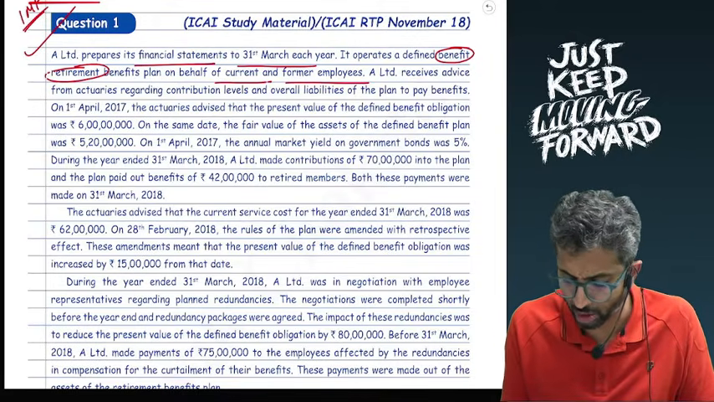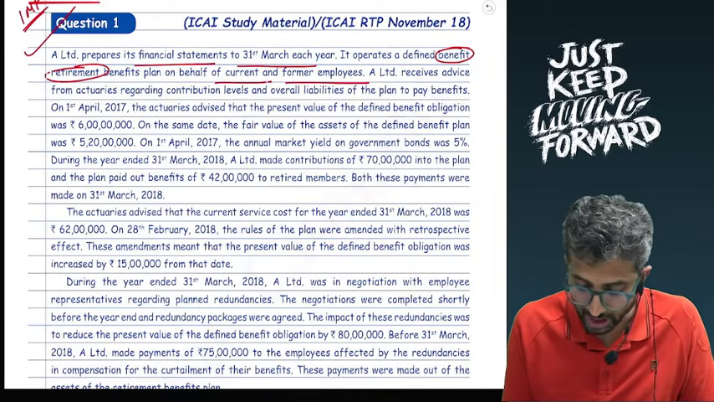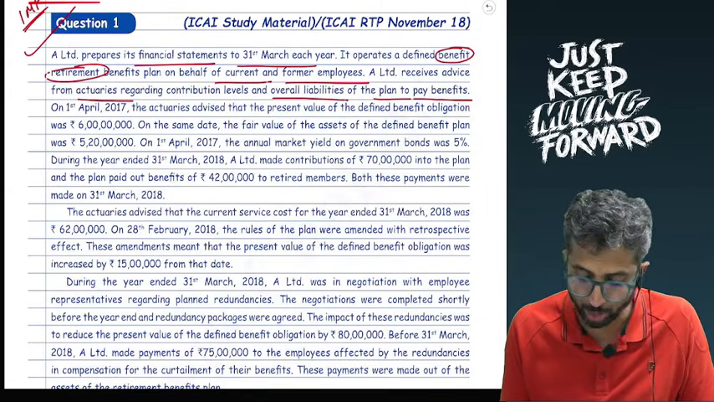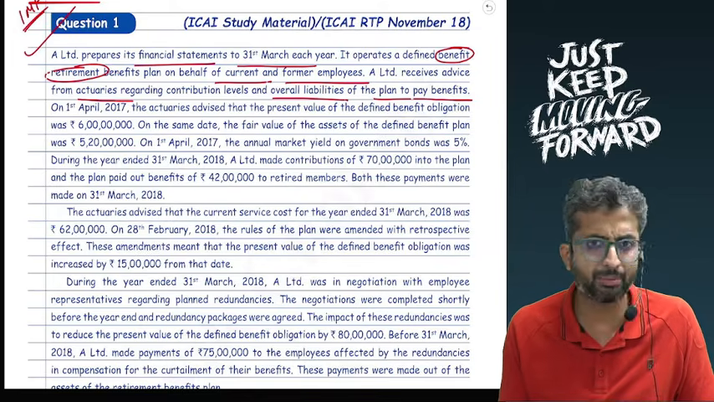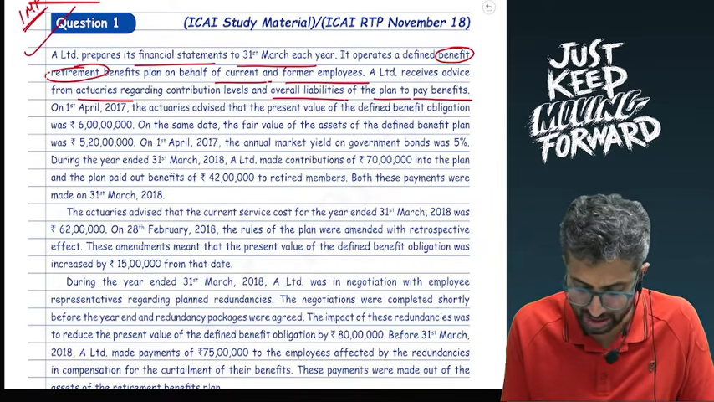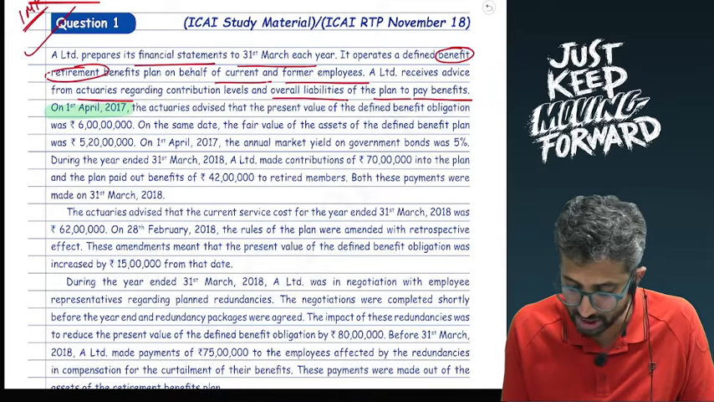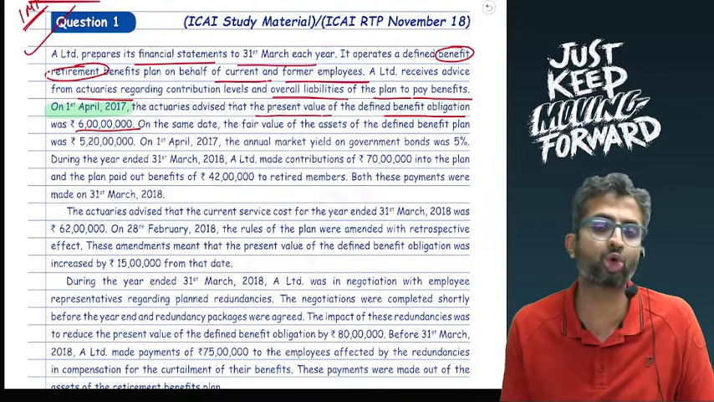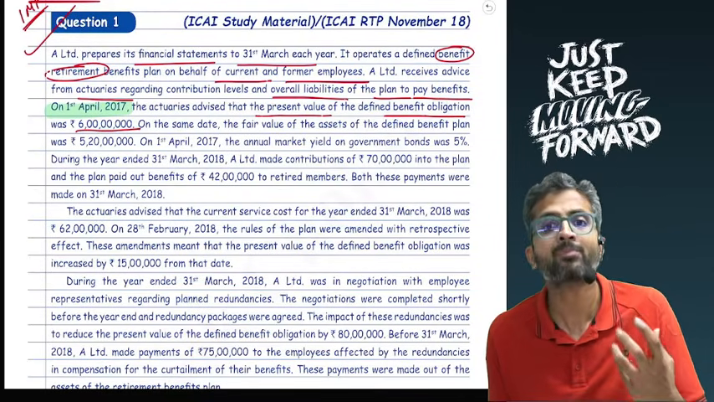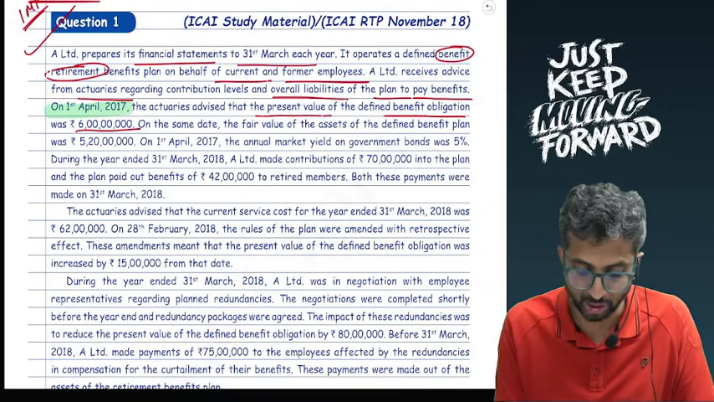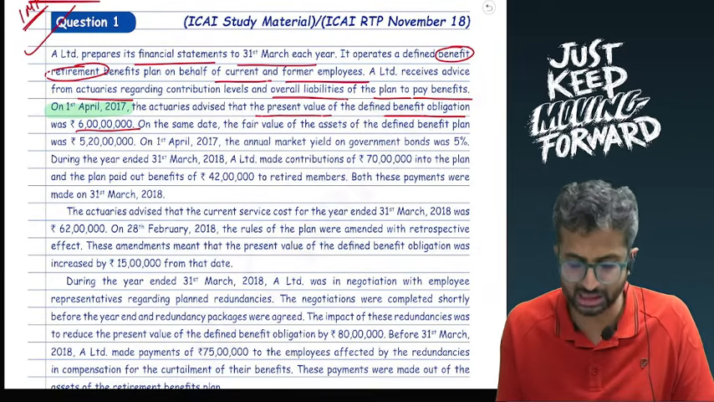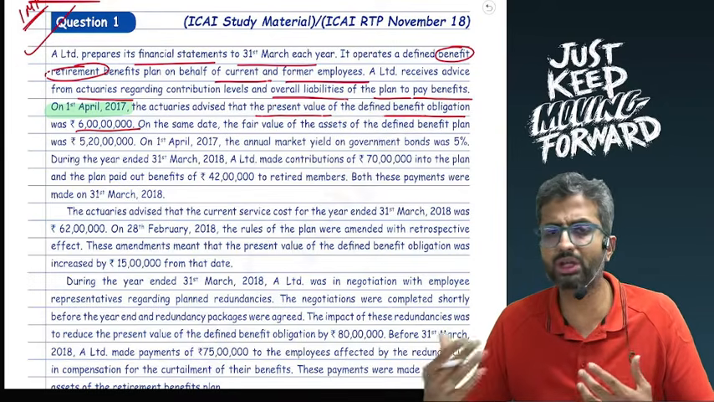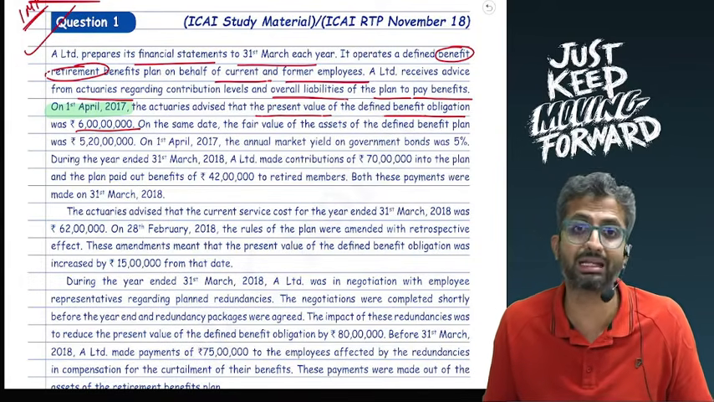On behalf of current and former employees, A receives advice from actuaries regarding contribution levels and overall liabilities of the plan to pay the benefits. So I'm taking the services of an actuary. On 1st April 2017, the actuaries advised that the present value of the defined benefit obligation was 6 crores, or 600 lakhs. So this is the opening balance of the liability. Will I have to give two effects for this? No, it will just be an opening balance in the liability.